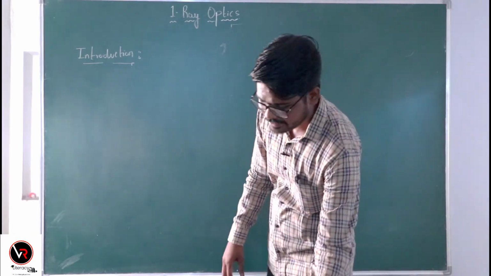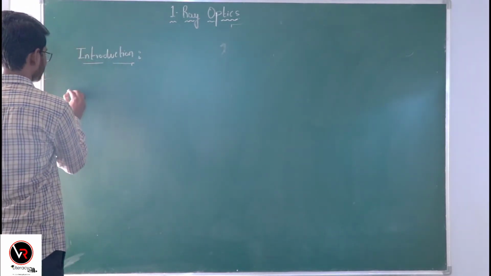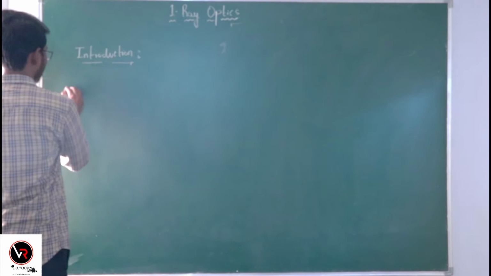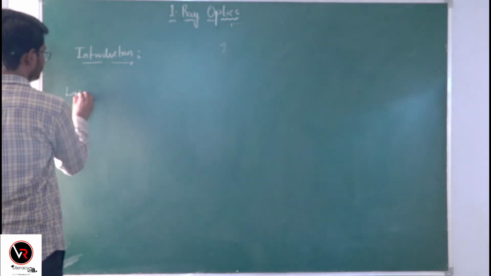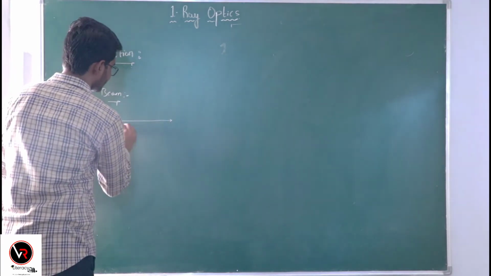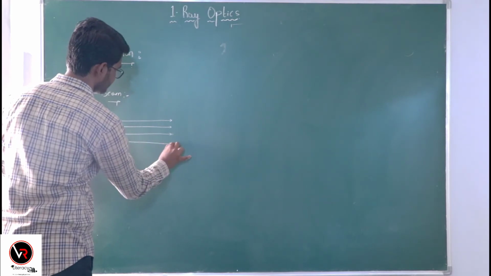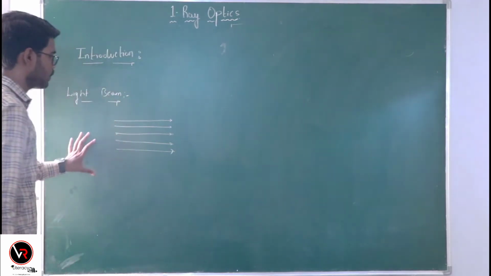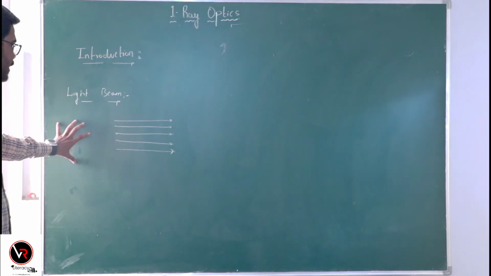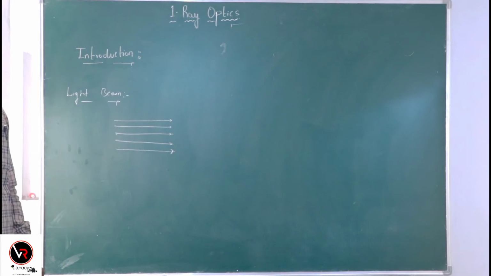Let us see some basic definitions. Light beam: a bunch of light rays that are coming from light source to the surroundings, which travel from light source to the surroundings, is called the light beam.